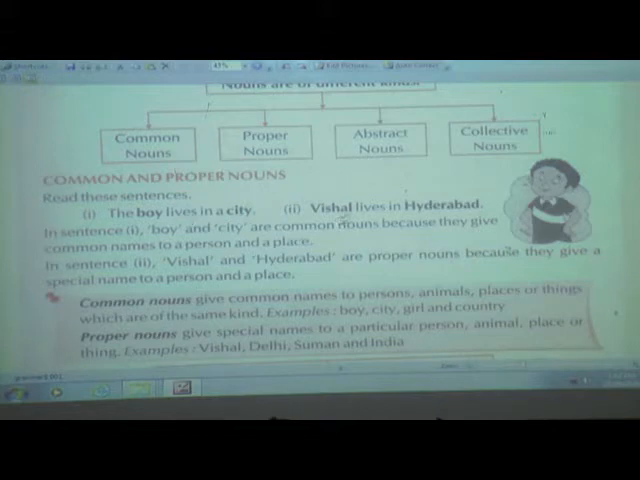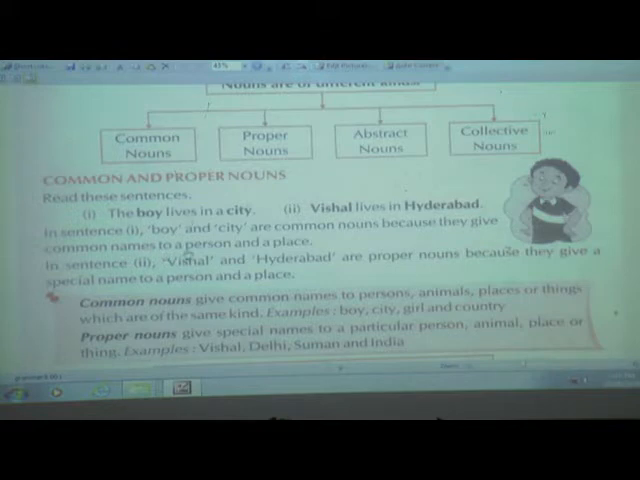But if you see the second example, Vishal lives in Hyderabad. The boy here is common, but the special name they have given to the boy is Vishal, and for the city they have given Hyderabad. Both sentences: the first is for the common noun and the second is for the proper noun. In the first sentence, boy and city are common nouns because they give common names to a person and place.